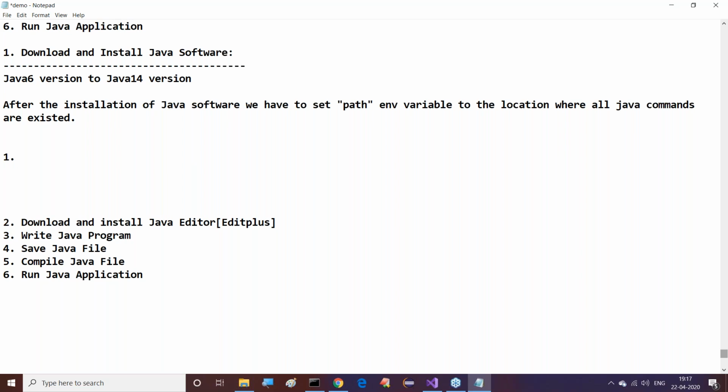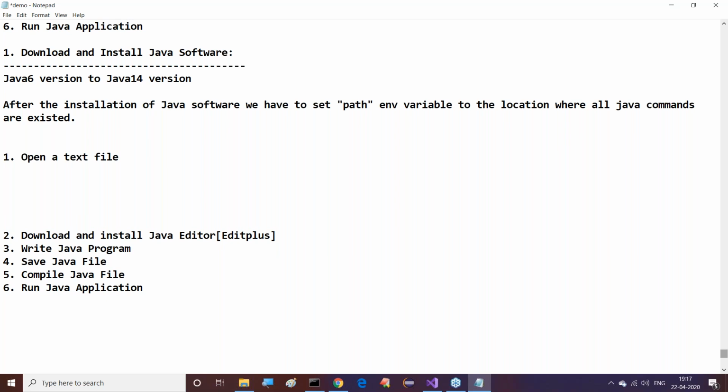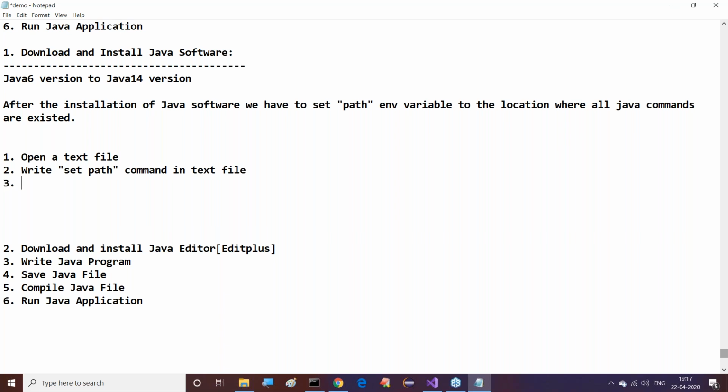First one, open a text file. Second one, write the set path command in the text file. Third one, save the text file with a .bat extension.